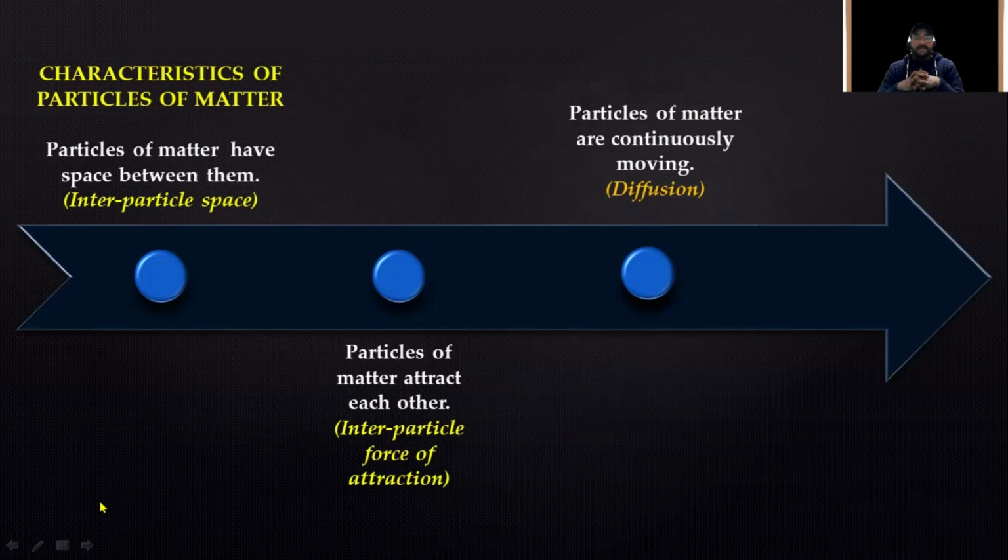So what we can easily understand is that if we drop something into hot water, say ink, salt, or alcohol into hot water, you should not force it to get diffused. Leave it and see after some time what will happen.